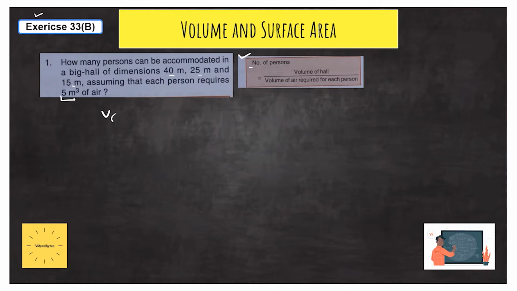First, we need to find out the volume of the hall. The formula for volume is L into B into H. The dimensions are not specified, so we will not take any dimension; we will just write down the formula, as we have already done this type of problem before. We just need L into B into H, so it doesn't matter whatever the dimension for length, breadth and height is. So 40 into 25 into 15, and the units are in meter, so it will be meter cube.